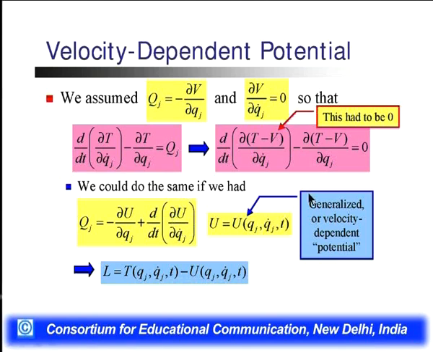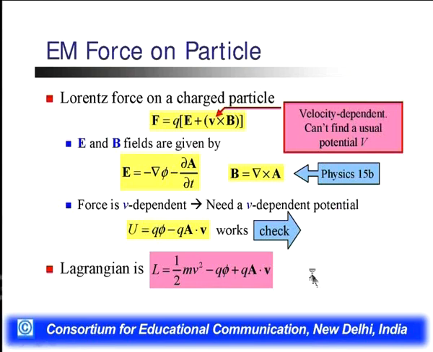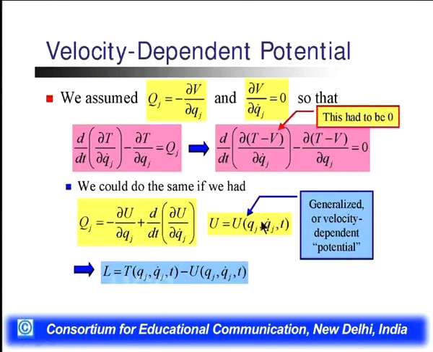It means this potential is now dependent upon the velocity of the particle in a system. So T minus V is replaced by U, the generalized or velocity dependent potential, which also depends upon the generalized coordinates and the time.